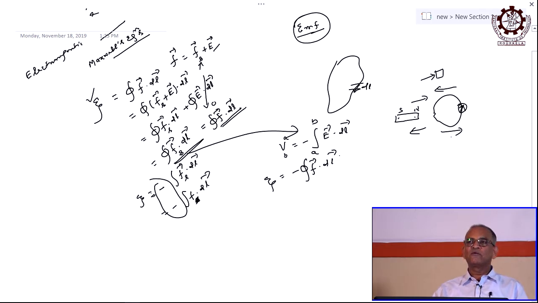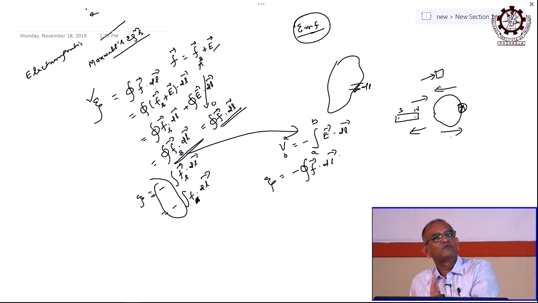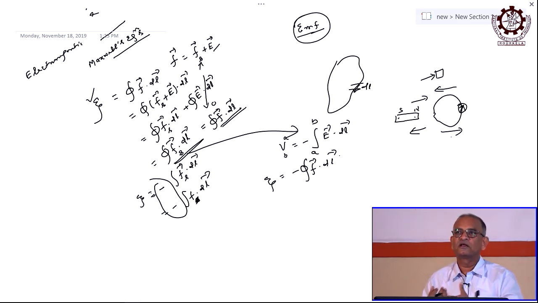That means whenever there is a relative motion between the loop and the source, there will be an induced EMF generated, right. Either the magnet is at rest and the loop is in motion, or the loop is at rest and the magnet is in motion, or both are in relative motion, whichever the case, the flux linked with the loop is changing with time.